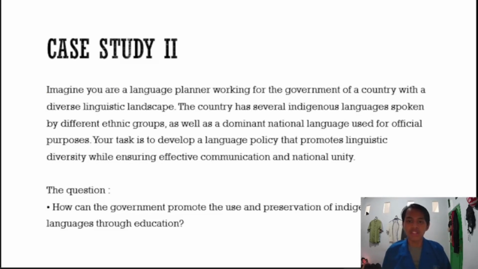Next, we have case study 2. Imagine you are a language planner working for the government of a country with a diverse linguistic landscape. The country has several indigenous languages spoken by different ethnic groups, as well as a dominant national language used for official purposes. Your task is to develop a language policy that promotes linguistic diversity while ensuring effective communication and national unity. The question is, how can the government promote the use and preservation of indigenous languages through education?